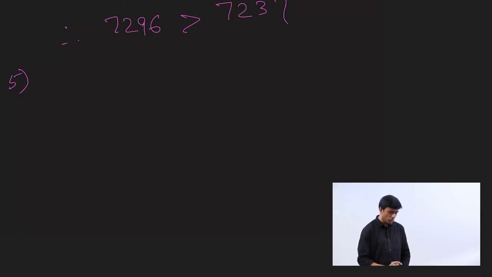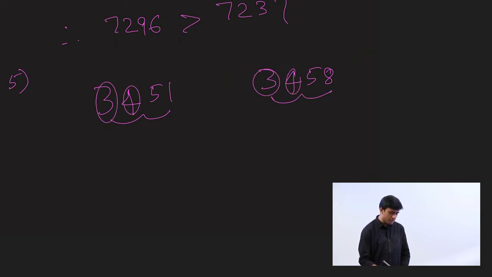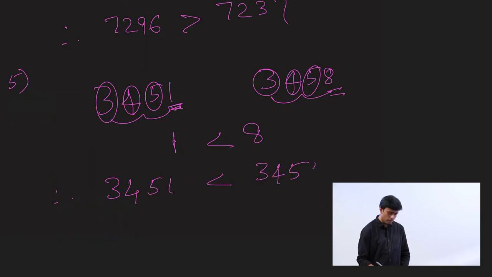Let's go to the next rule. So you apply the same rule until you reach the extreme right of the given numbers. For example, you have these numbers 3451 and 3458. Both the numbers have same number of digits. The left extreme digit is the same. The next digit is the same. The next digit is the same. So you reach till the extreme right and compare the digits. Here 1 is less than 8. Therefore, 3451 is less than 3458.